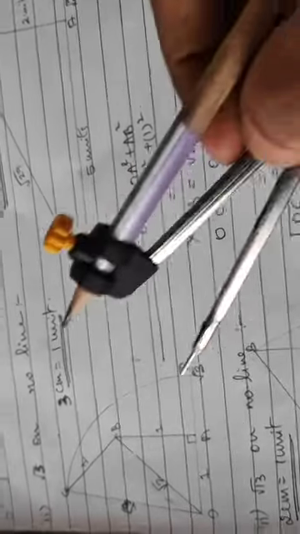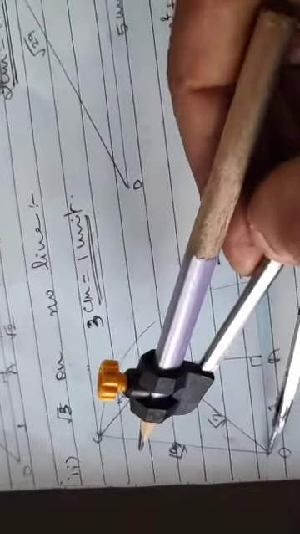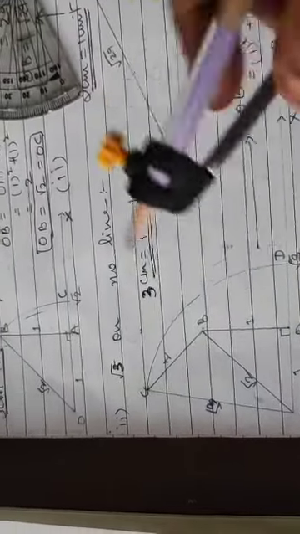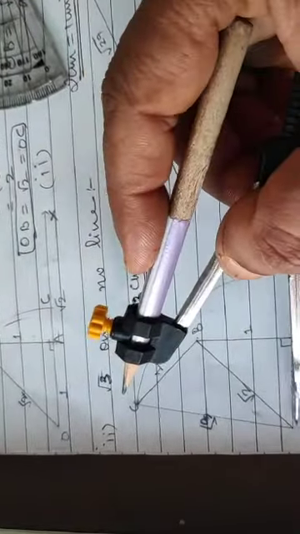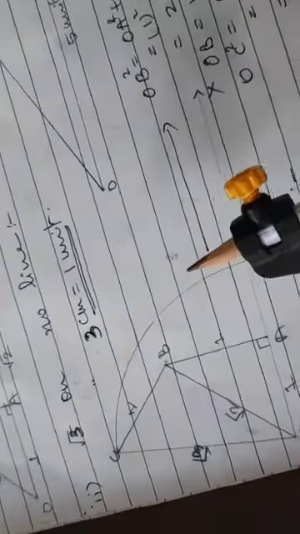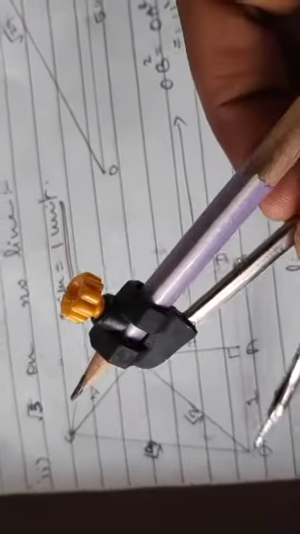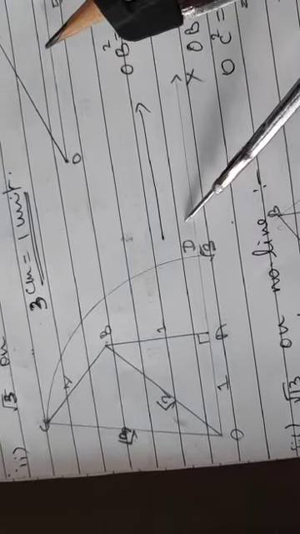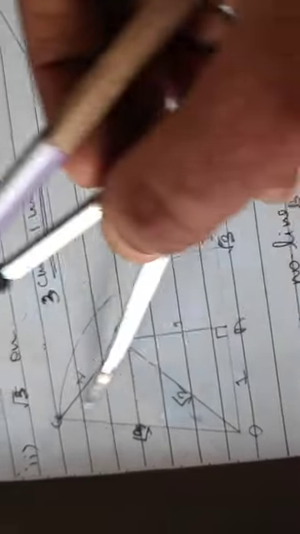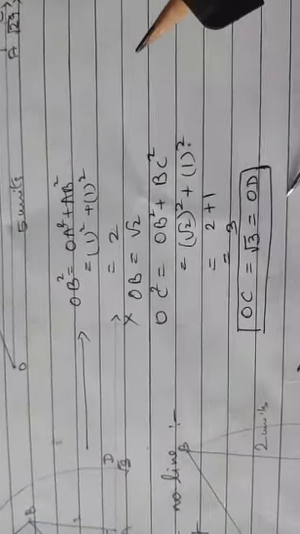Now here how will you mark it? Root 3 is to be marked. So from O, you stretch your compass till C, and then you rotate it. So your OD on the number line is equal to OC in the triangle, that is root 3 measurement. Got it?